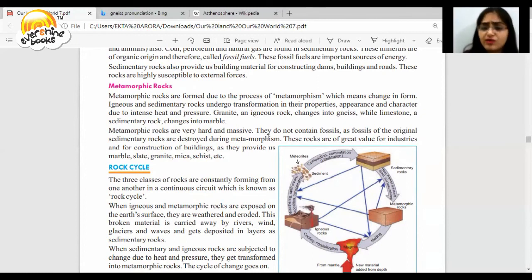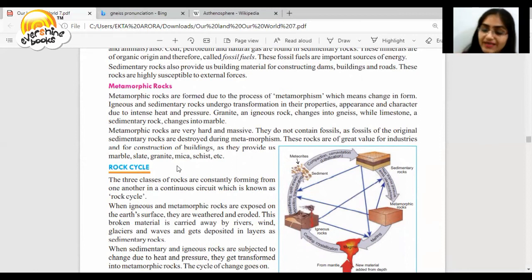They do not contain fossils, as fossils of the original sedimentary rocks are destroyed during metamorphism. These rocks are of great value for industries and for construction of buildings. For example, marble, slate, granite, mica are a few examples of metamorphic rocks.